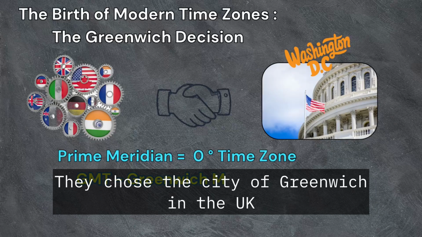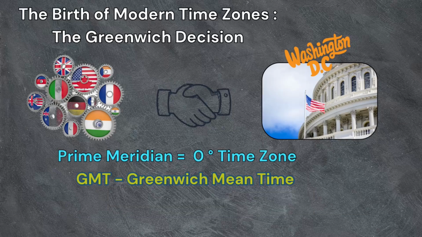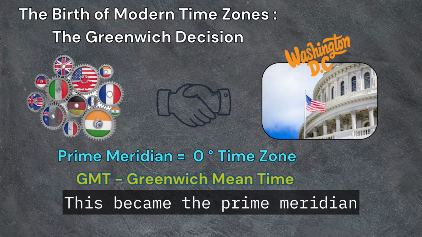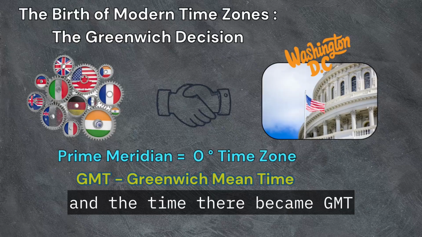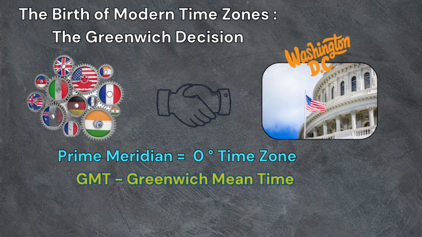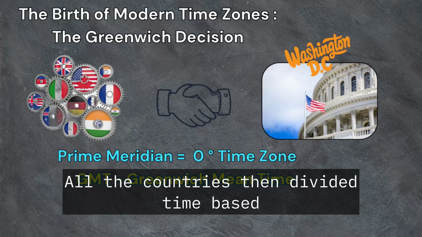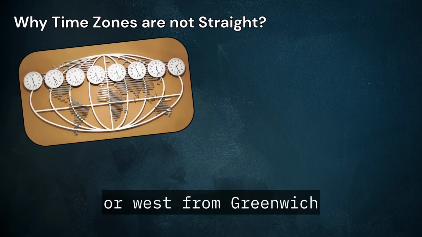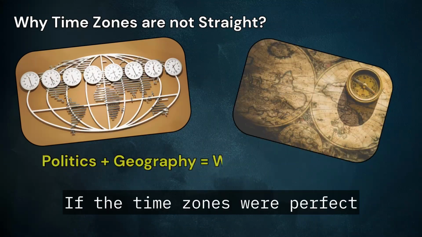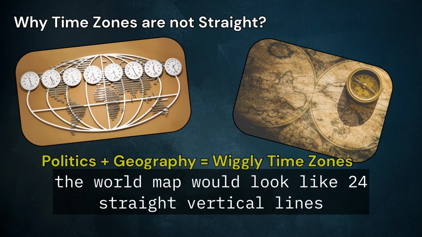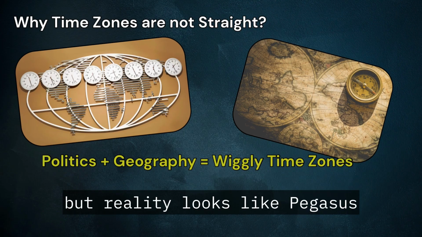They chose the city of Greenwich in the UK as the starting point. This became the prime meridian, and the time there became GMT, Greenwich Mean Time. All the countries then divided time based on the distance east or west from Greenwich. If the time zones were perfect, the world map would look like 24 straight vertical lines, but reality looks like spaghetti.